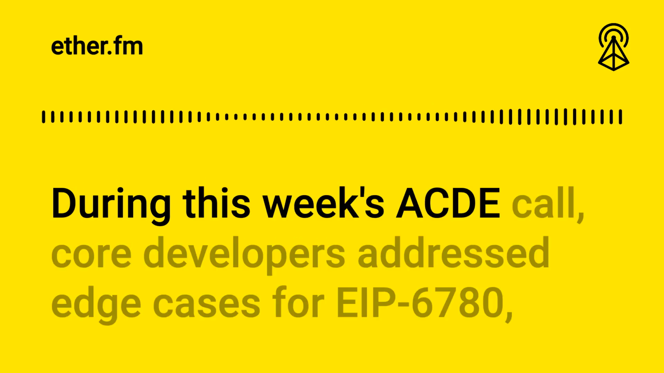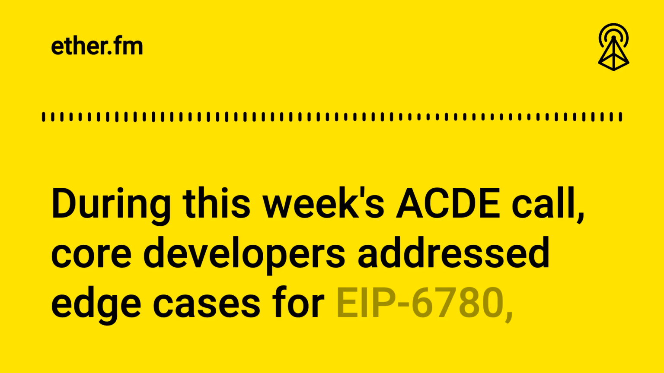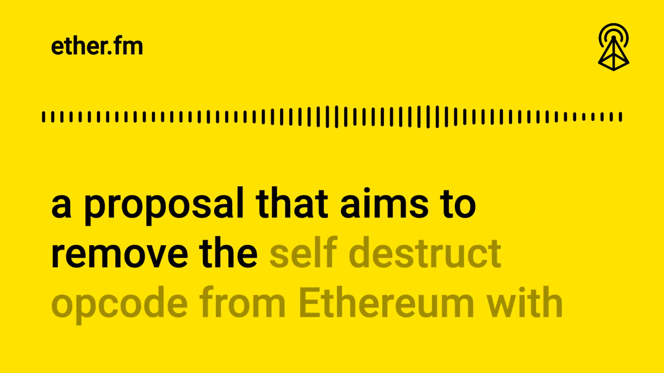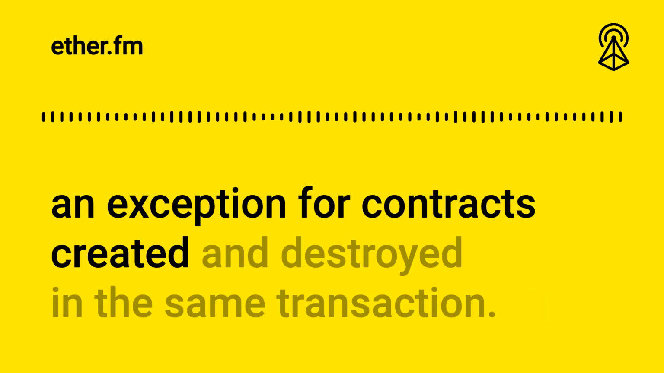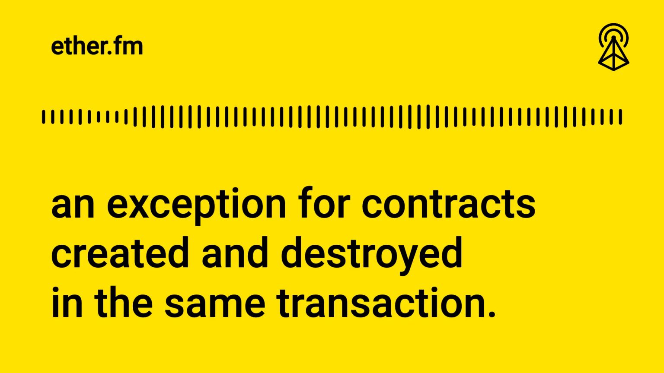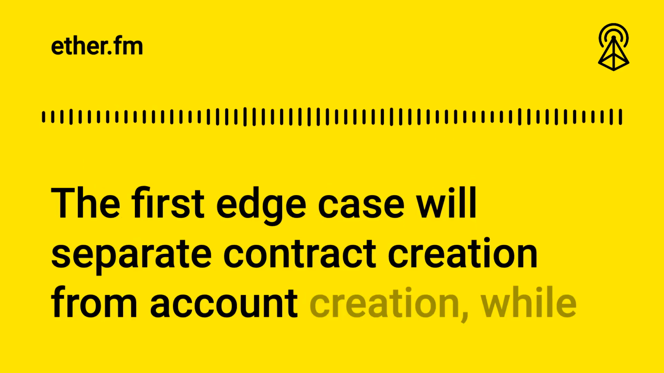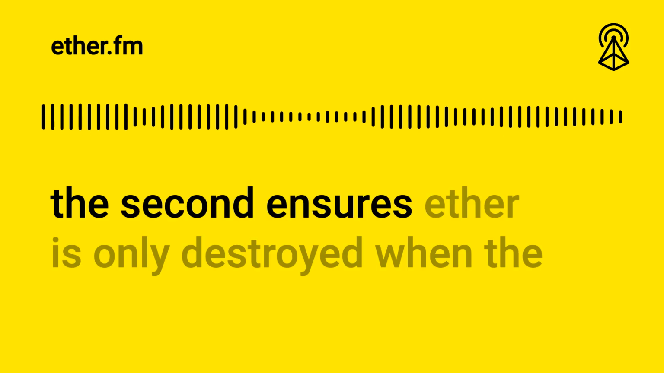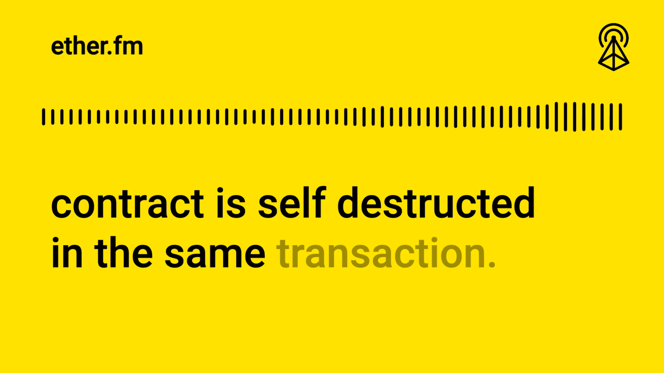During this week's All Core Devs execution layer call, core developers addressed edge cases for EIP 6780. A proposal that aims to remove the self-destruct opcode from Ethereum with an exception for contracts created and destroyed in the same transaction. The first edge case will separate contract creation from account creation, while the second ensures Ether is only destroyed when the contract is self-destructed in the same transaction.